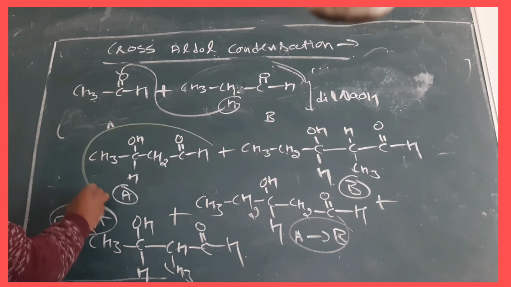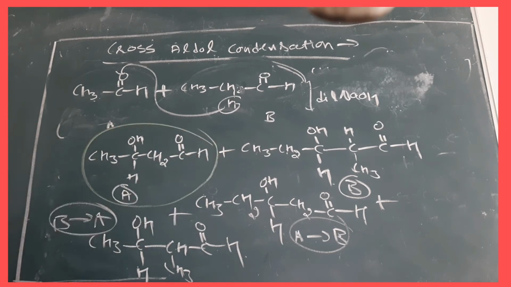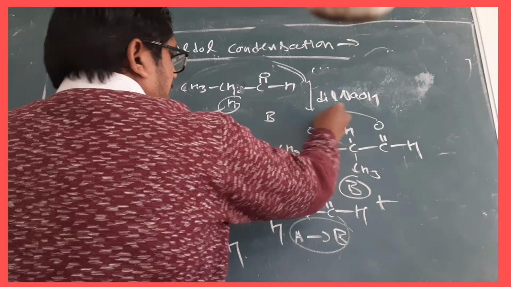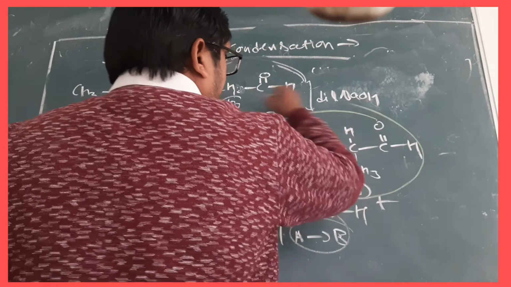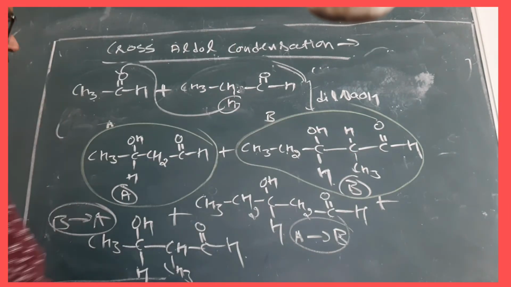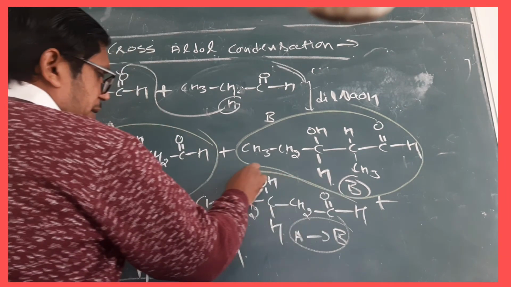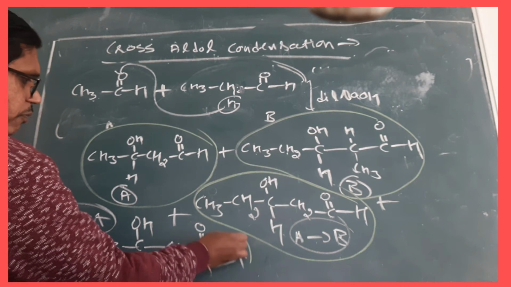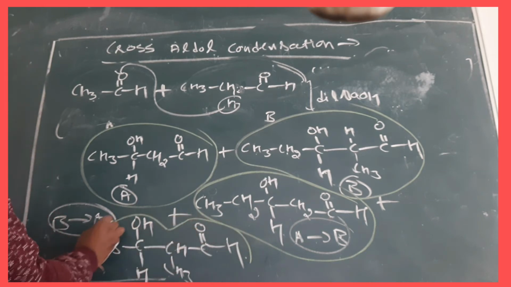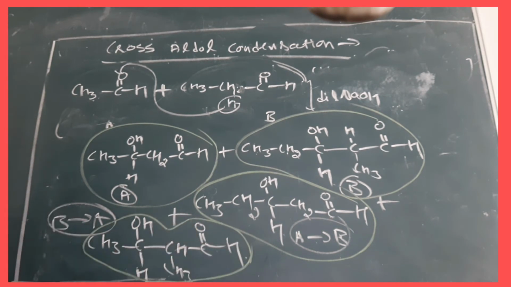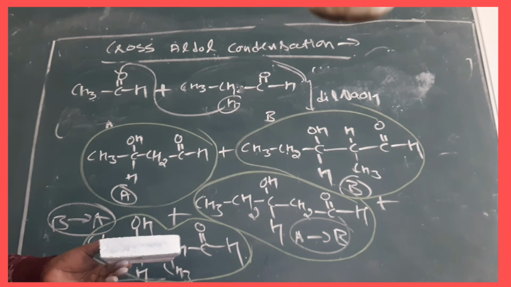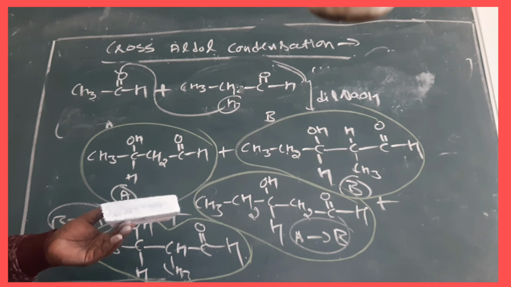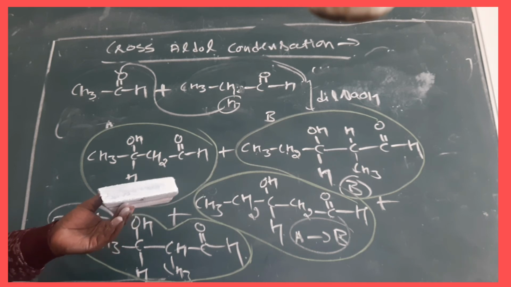Number 1 is formed by self aldol condensation of A. Number 2 is formed by self aldol condensation of B. And this one is formed when hydrogen has gone from A to B. This one is formed when hydrogen has gone from B to A. Clear? Now a total of 4 products have been formed. Okay, beta. But the problem is this one.